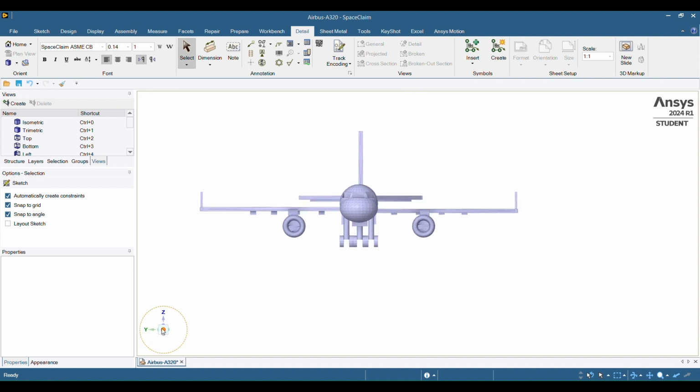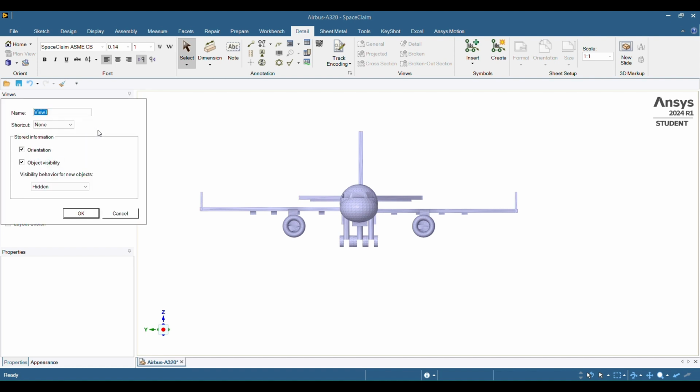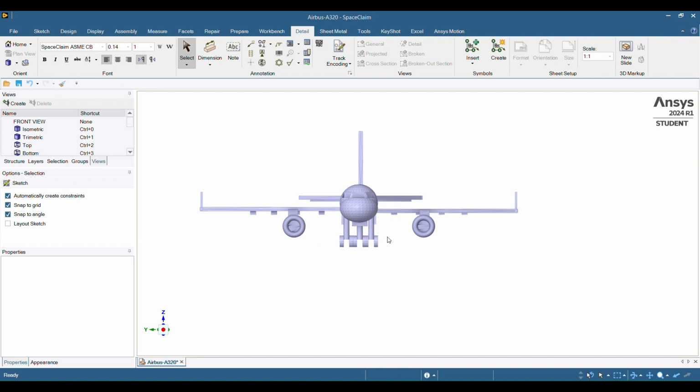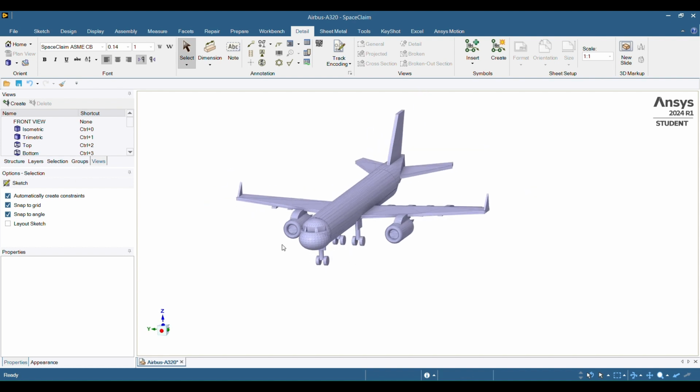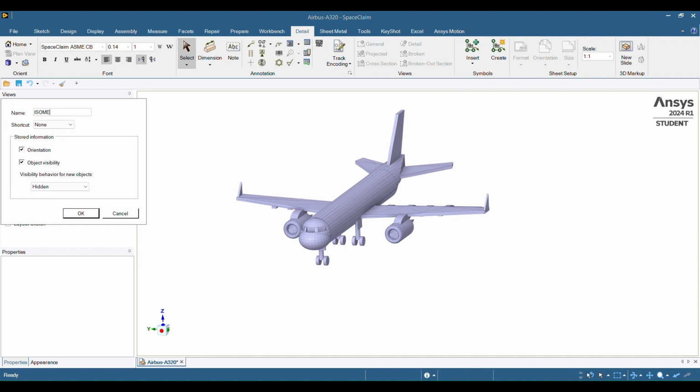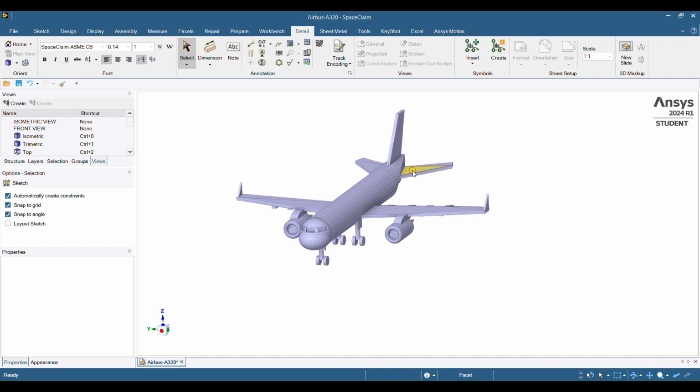So let's square it up on the triad. So this will be our front view. Turn it and make an isometric view. Isometric view. So isometric view is 3 views in one. It's the front view, top view, side view, all in one view.